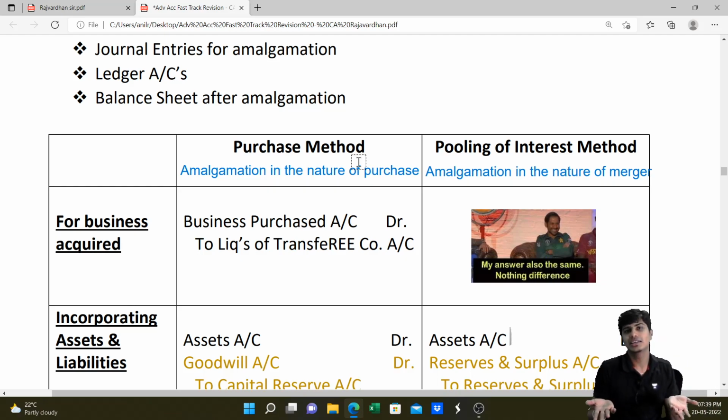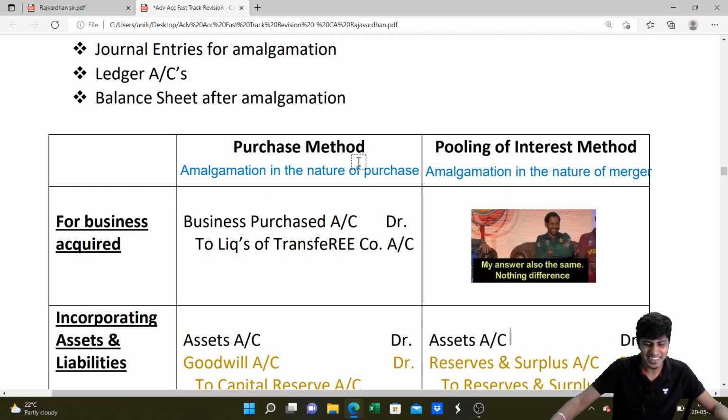You are dying. How you die doesn't matter. Whether you die by, okay, fine, it's an offensive topic. Let's not talk about that. Why talk about death and all now? Death of partner is now shifted to CA Foundation. So CA Inter is not the place to talk about death.